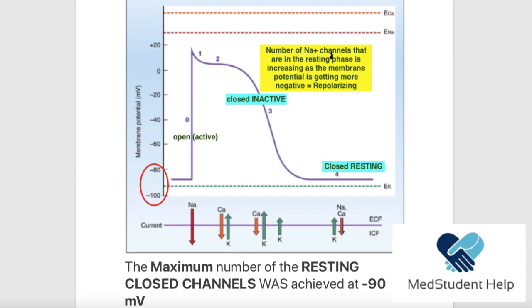The number of sodium channels in the resting form is increasing as we do repolarization. So if we had at this point, for example, 10 voltage gated sodium channels in the resting form, here we're going to have, for example, 500, and here 1000, and then here a million. So the number is increasing with the repolarization.